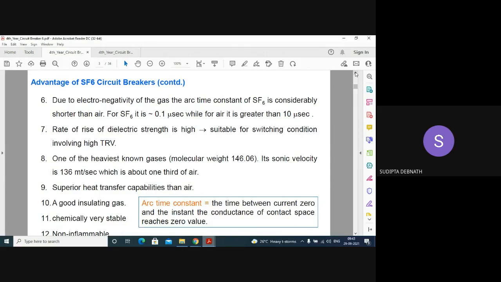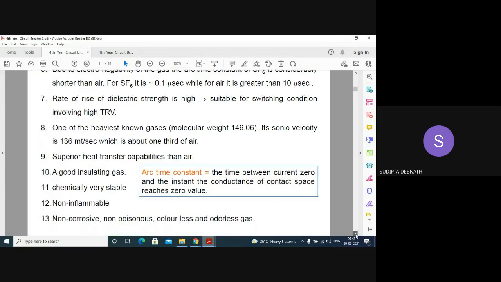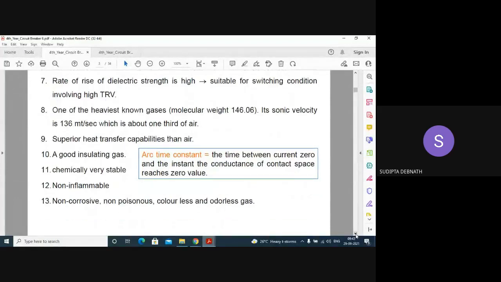As I just told you, it is a very heavy gas. It has superior heat transfer capabilities than air. It is a good insulating medium. It is chemically very stable, and it is non-inflammable, non-corrosive, non-poisonous, colorless and odorless gas.